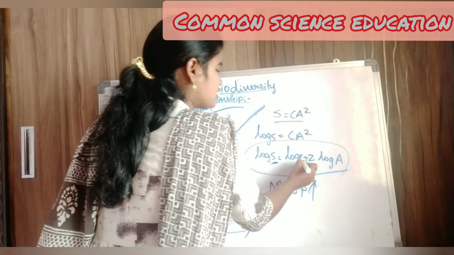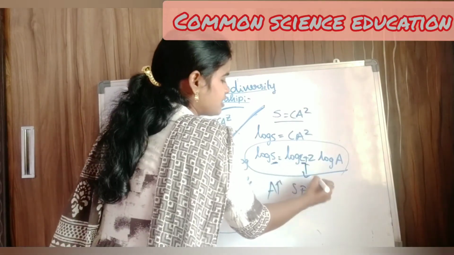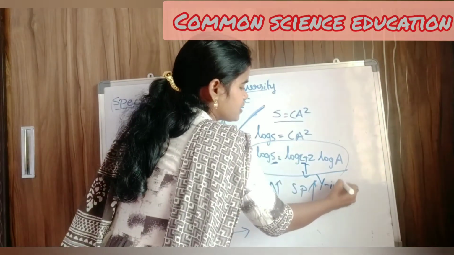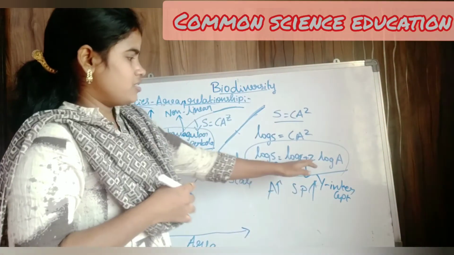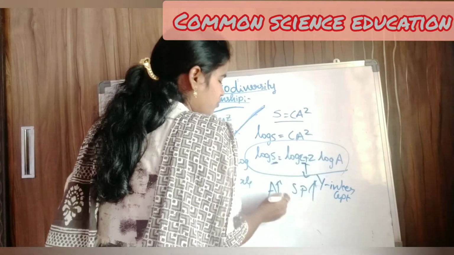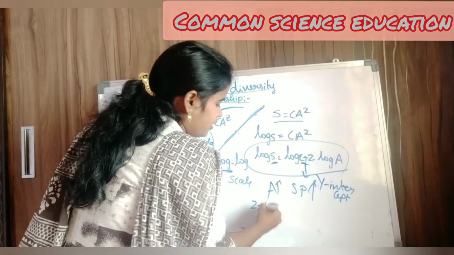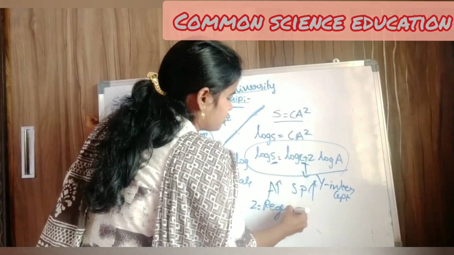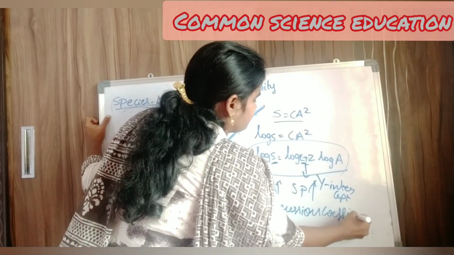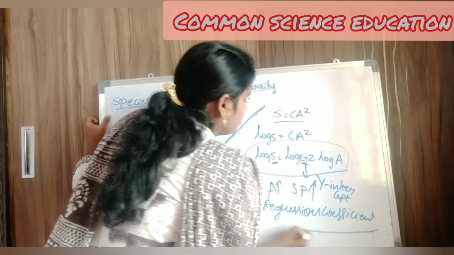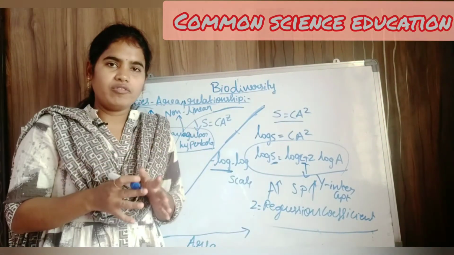Next, coming to the C. This C is nothing but the y-intercept. And next, Z. Z equals the regression coefficient. This regression coefficient is always constant.